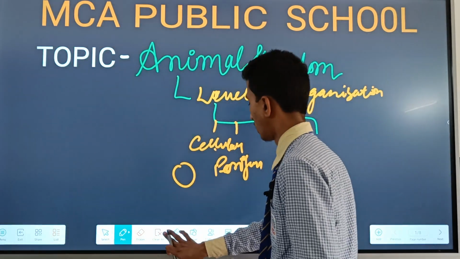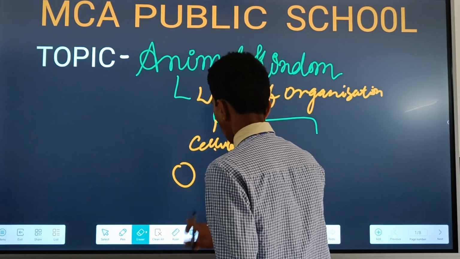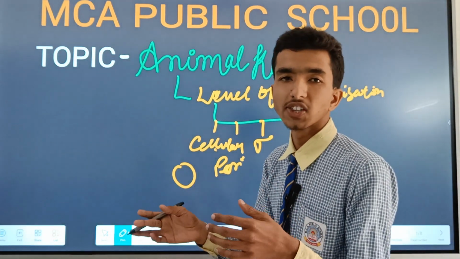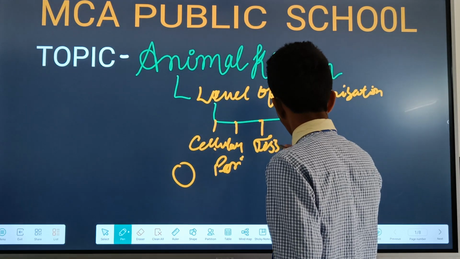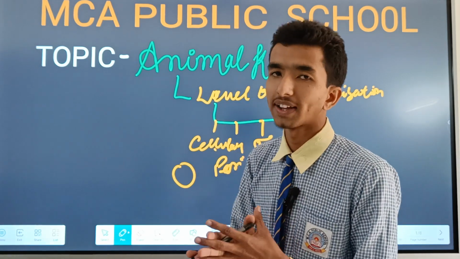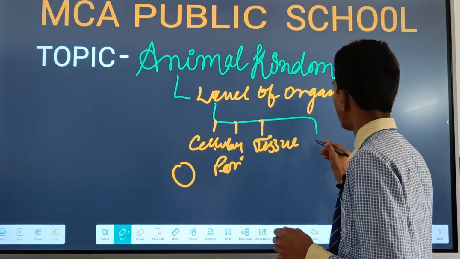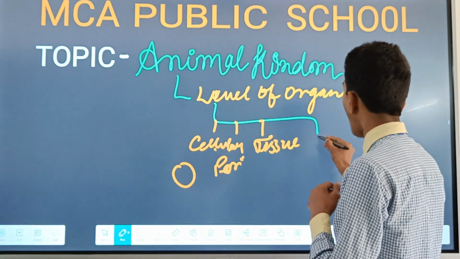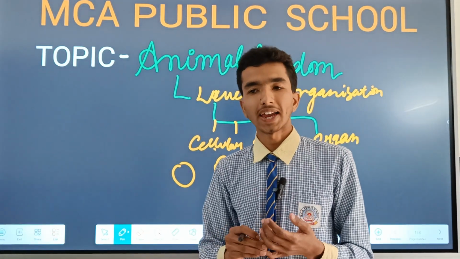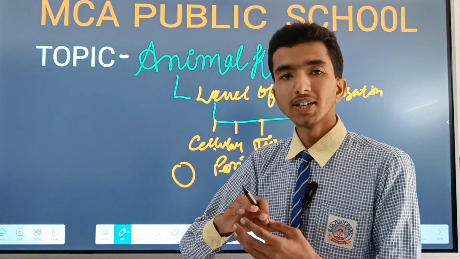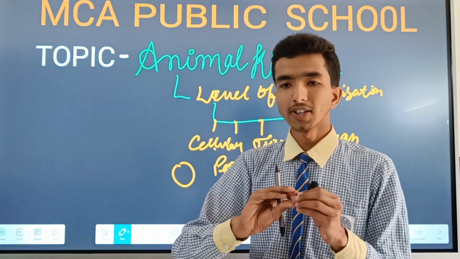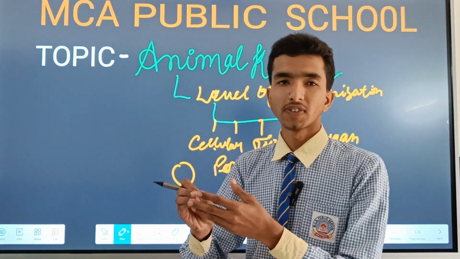After that, there is the tissue level of organization, found in the phylum Coelenterata, also known as Cnidaria, and Ctenophora. After the tissue level comes the organ level of organization, found in animals like Platyhelminthes, where organs are developed but do not perform specific functions in a coordinated way.